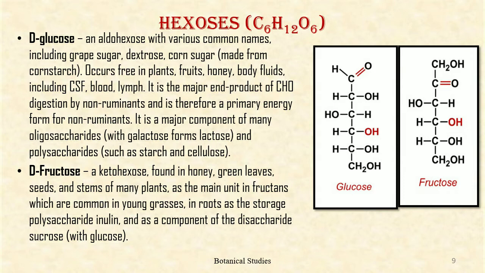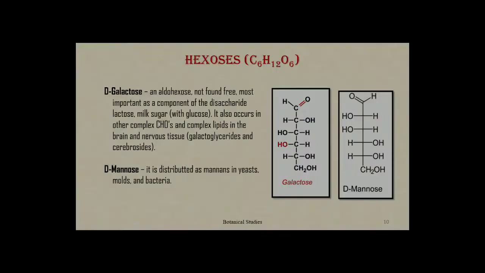D-fructose is a ketohexose found in honey, green leaves, seeds, and stems of many plants as a main unit in fructans, which are common in young grasses, in roots as a storage polysaccharide inulin, and as a component of the disaccharide sucrose with glucose.